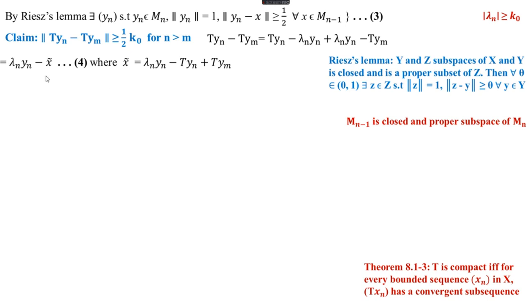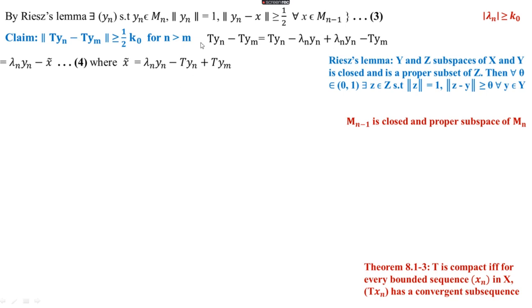So this is equal to lambda n yn minus x tilde, where x tilde is equal to lambda n yn minus Tyn plus Tym. That is, we write all other terms except lambda n yn with the opposite sign: minus lambda n yn becomes lambda n yn, plus Tyn becomes minus Tyn, minus Tym becomes plus Tym. So x tilde is equal to lambda n yn minus Tyn plus Tym.